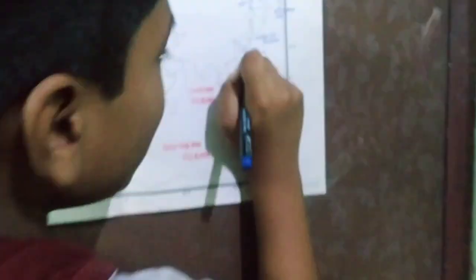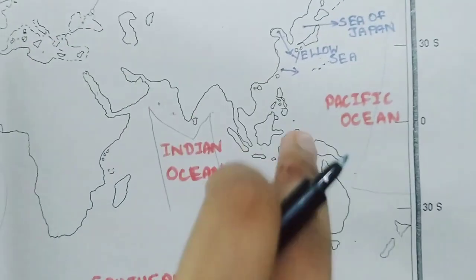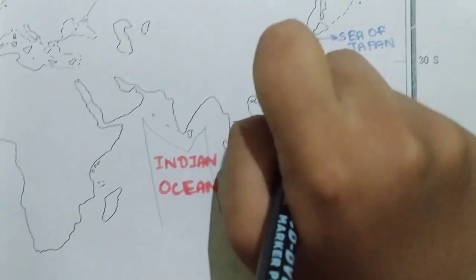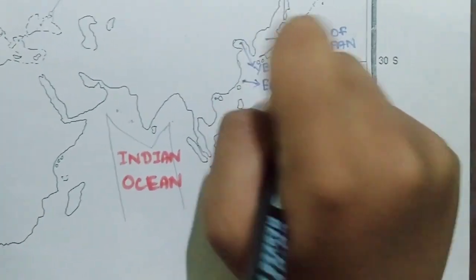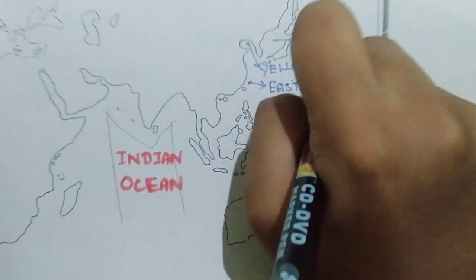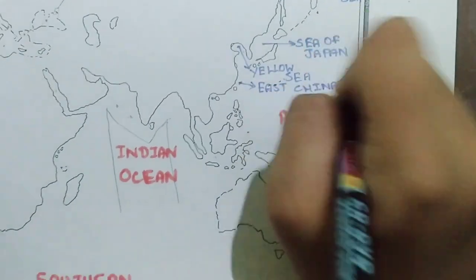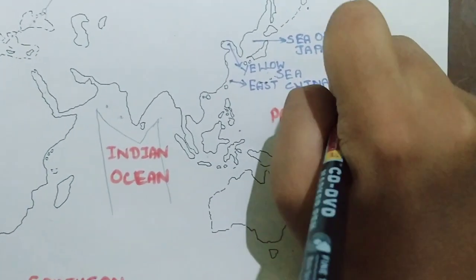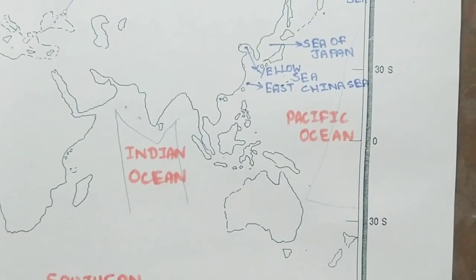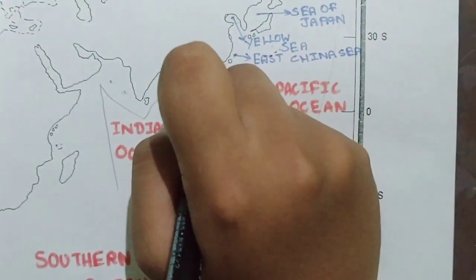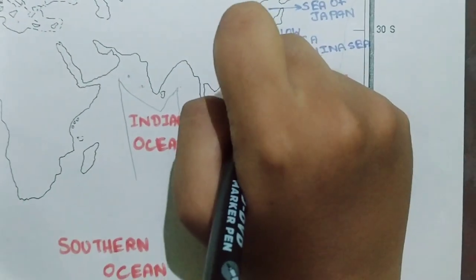Next here, this sea is located to the east of China, right? So we call it the East China Sea. The next one here is the South China Sea.